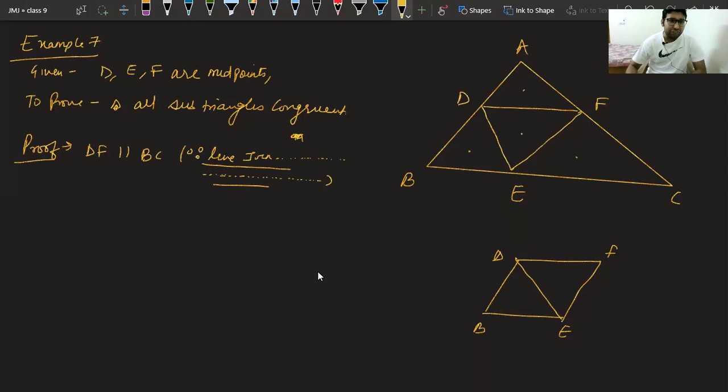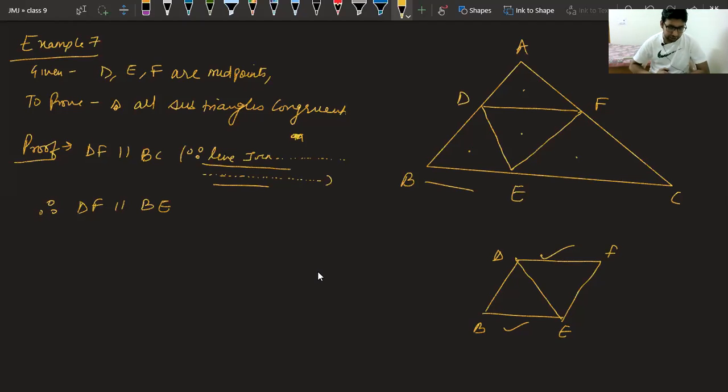Now, if DF is parallel to BC, can't we say DF is parallel to BE also, because BE is part of BC only? Class, can't we say DF is parallel to BE? Therefore, DF is parallel to BE. We have got the first thing.